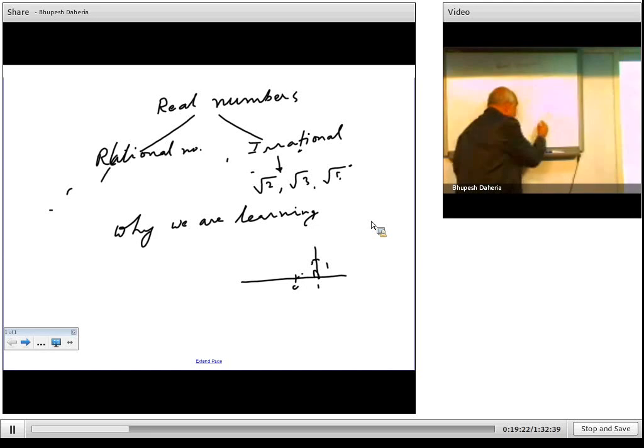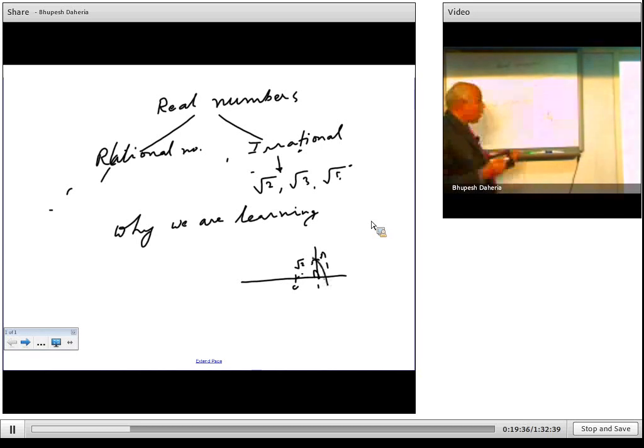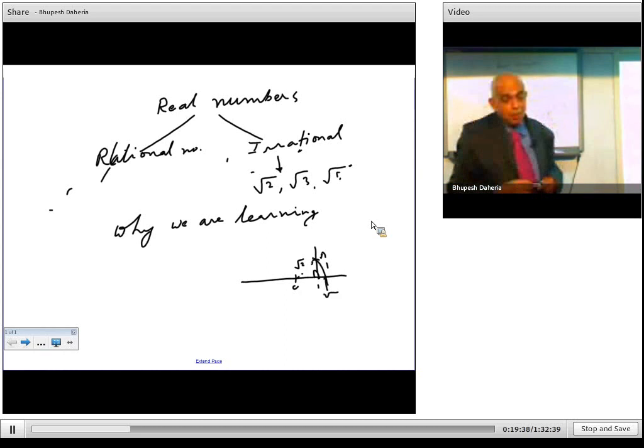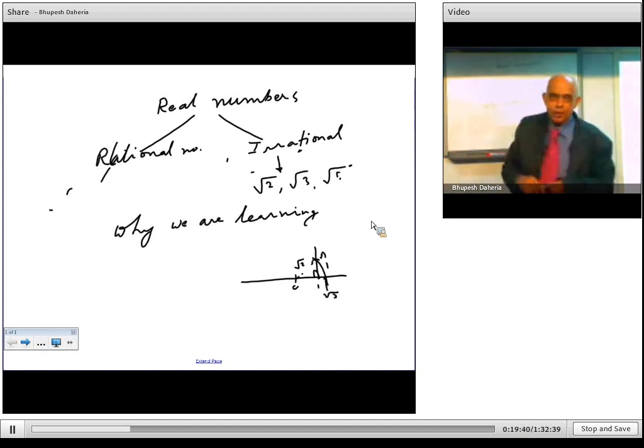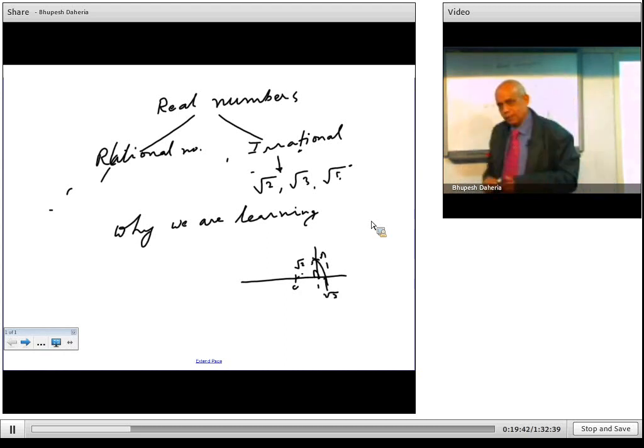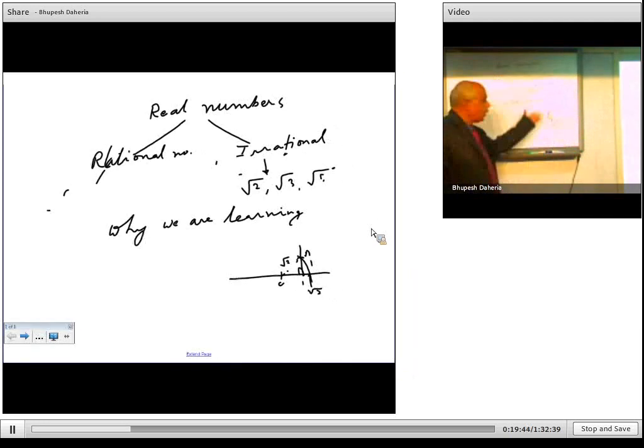I can call this A here. Now you take an arc like this and draw it with a compass. So this point becomes root 2. So irrational numbers also can be plotted on the number line, both rational and irrational numbers. In the same way, root 3, root 5, the same logic we can apply.